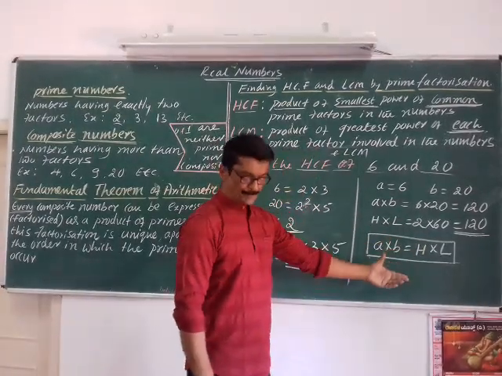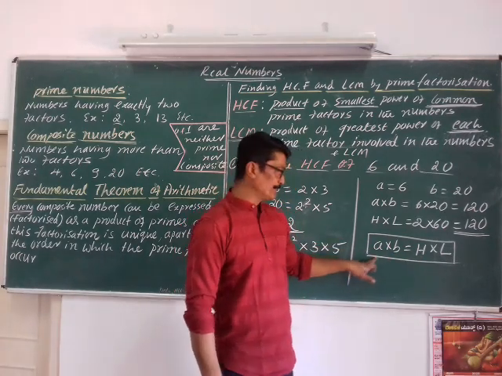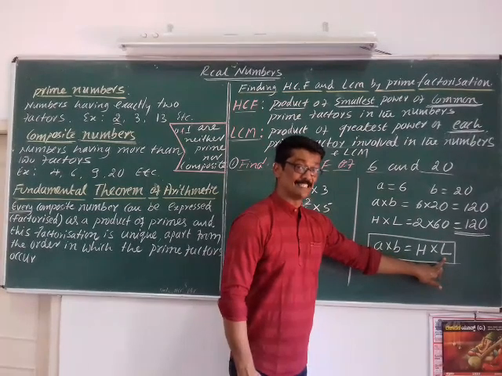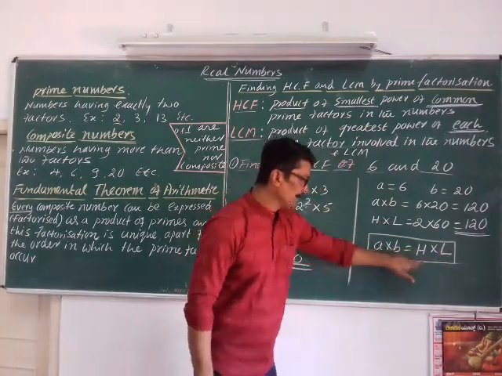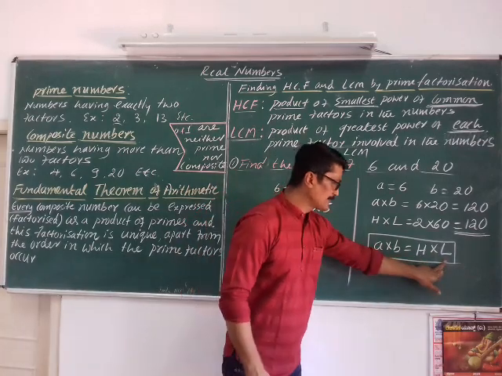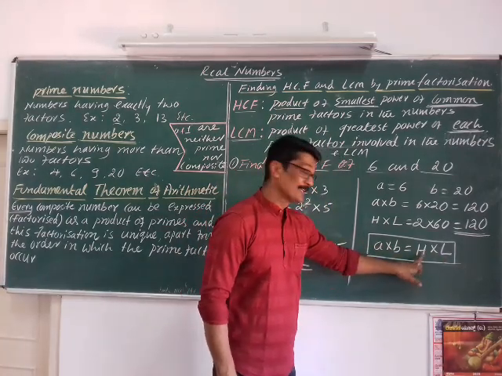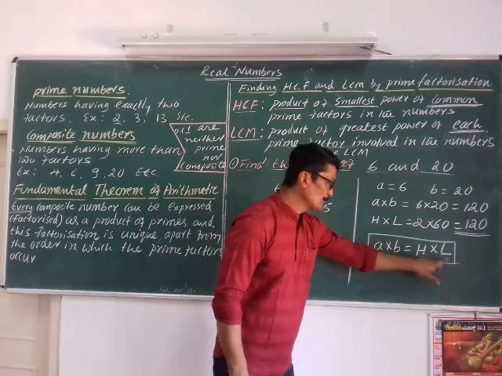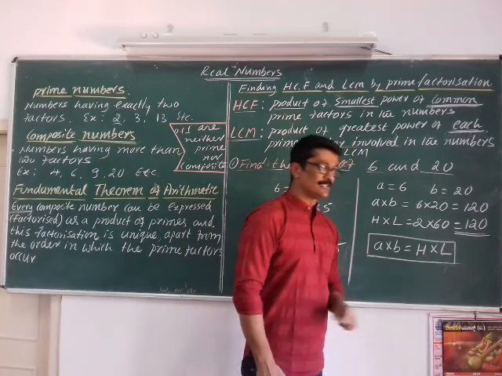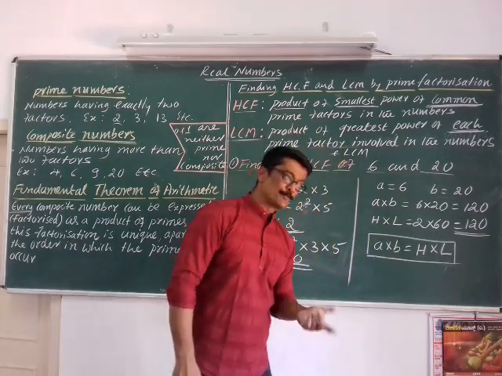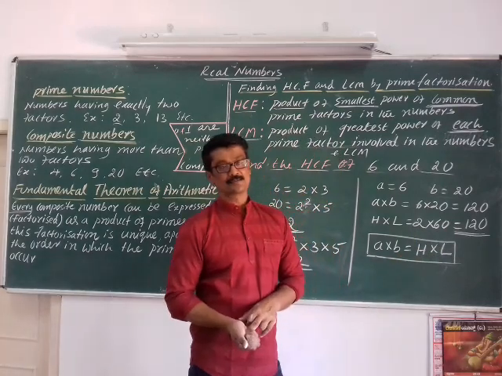See, in some problems they may give HCF along with the numbers. You can find out LCM. How do you find out LCM? A into B by H. If L is given along with A and B, you can find out H. H is equal to A into B over L. So anyone among these four can be found if the other three are given.